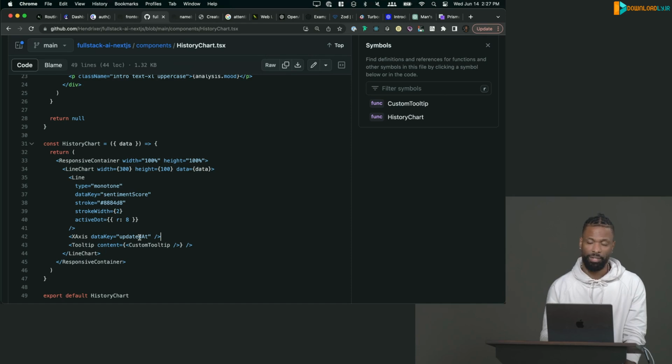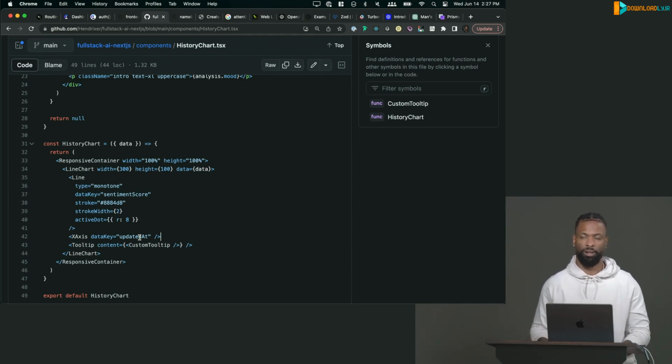I have updated at here, but now I think created at is better because you want to see how you felt that day, regardless if you went back and updated it. If you go back and update a journal entry, you're still updating it based off what you felt that day when you originally made it. So if I made a journal entry today, and then a week later I went back and updated it, I'm not going to update it with what I felt today.